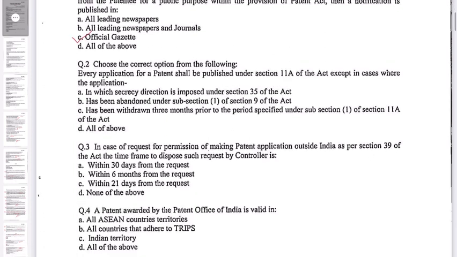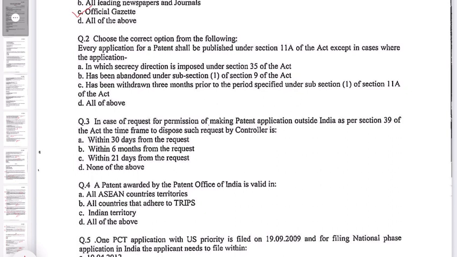Next question. Choose the correct options from the following. Every application for a patent shall be published under Section 11A of the Act, except in cases where the application: A, in which secrecy direction is imposed under Section 35 of the Act; B, has been abandoned under sub-section 1 of Section 9 of the Act; C, has been withdrawn 3 months prior to the period specified under sub-section 1 of Section 11A of the Act; D, all the above. So here all the options are correct. So the correct option is D, all of the above.